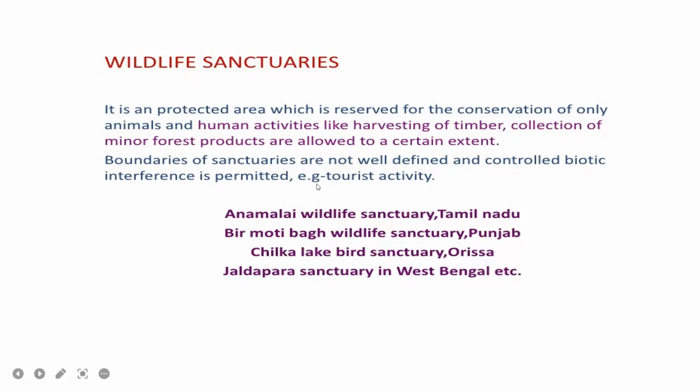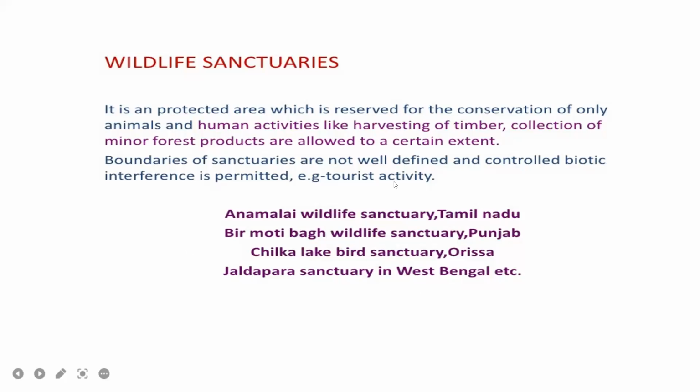Boundaries of sanctuaries are not well defined and controlled biotic interference is permitted. For example, tourist activity is allowed in wildlife sanctuaries. Examples are Annamalai Wildlife Sanctuary in Tamil Nadu, Birmoti Bagh Wildlife Sanctuary in Punjab, Chilka Lake Bird Sanctuary in Orissa, and Jaldapara Sanctuary in West Bengal.